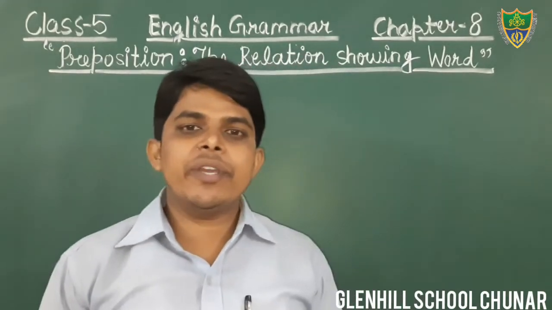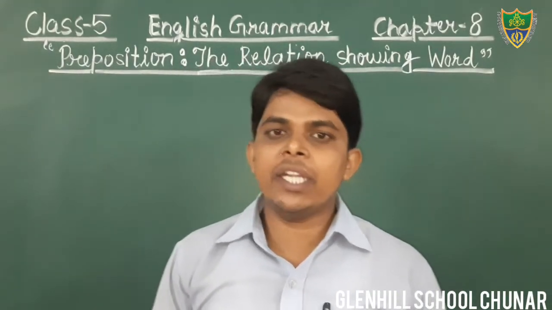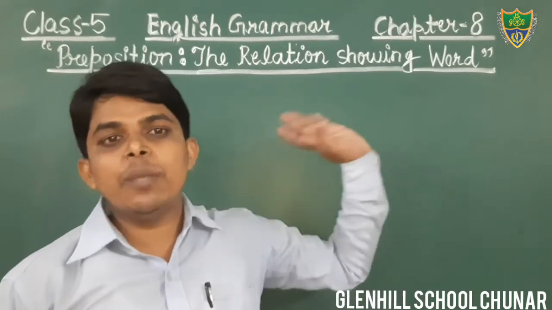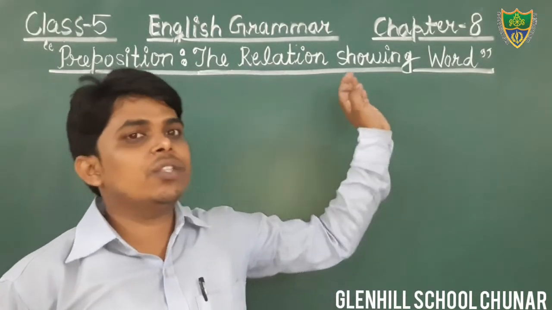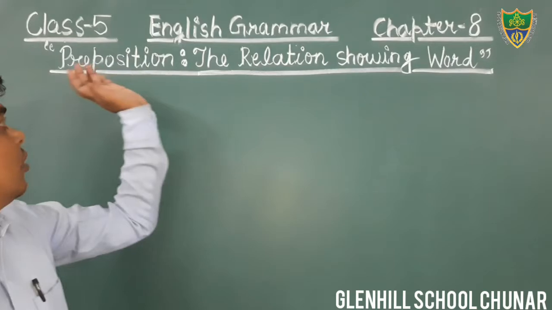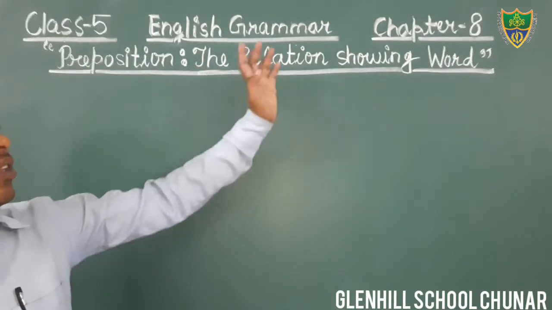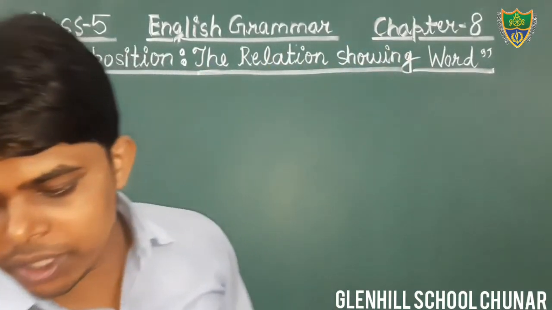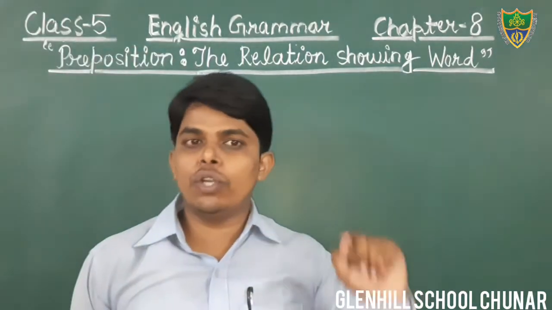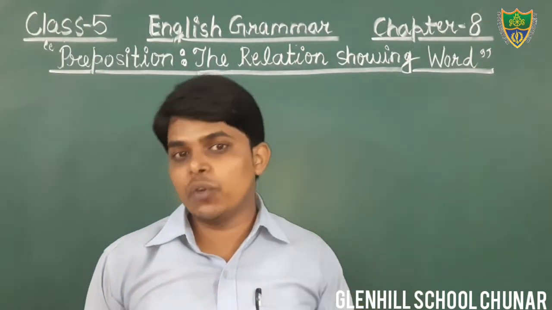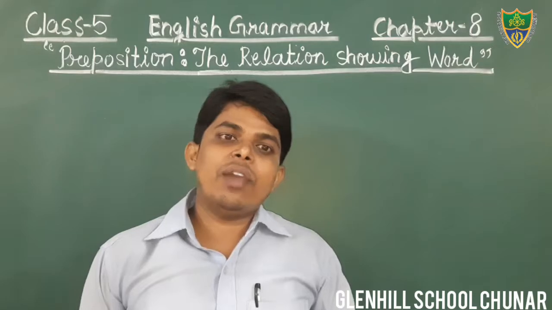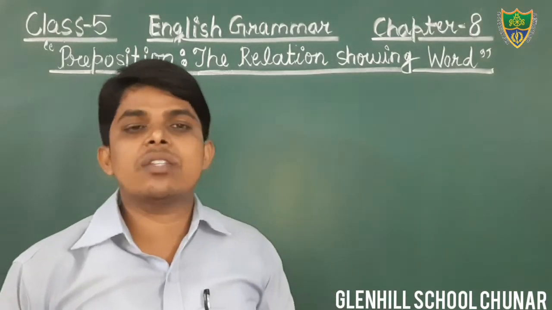Dear students, in the previous classes we were discussing chapter 8 of English grammar, that is preposition, the relation showing word. In the previous classes I told you what a preposition is, and we also discussed the kinds of preposition.